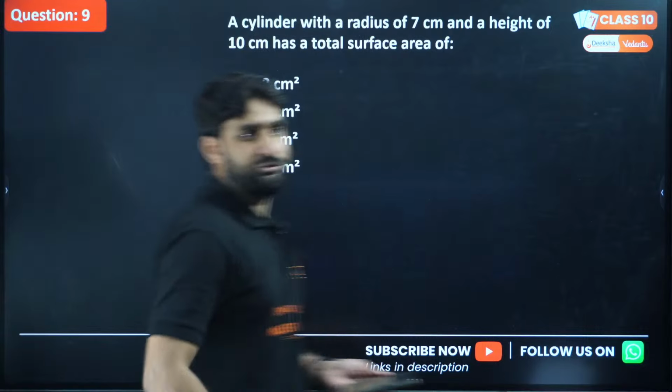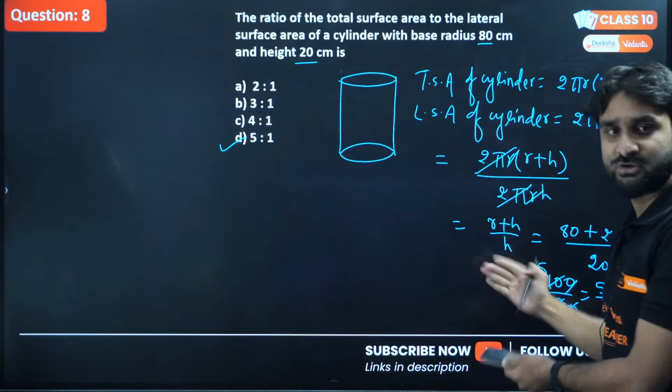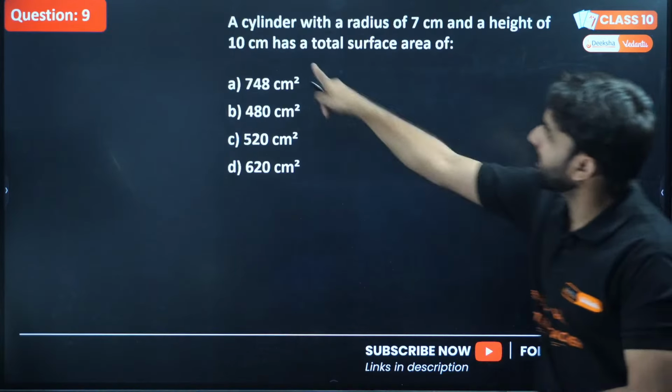Now, as you have already solved this question, the level of the question is too good. Now you all can solve this question as well. I am waiting for your answer. Just give me the answer.